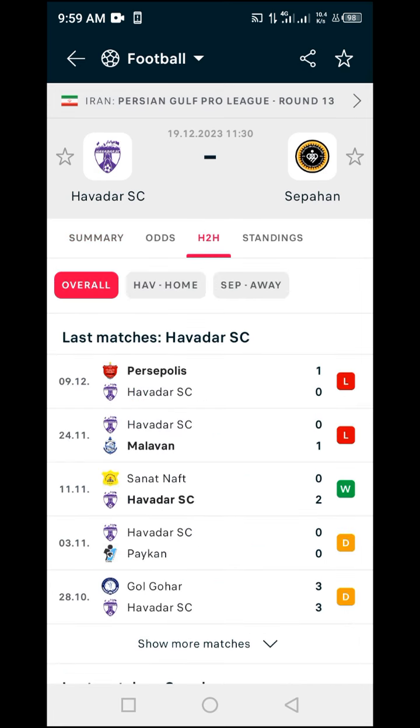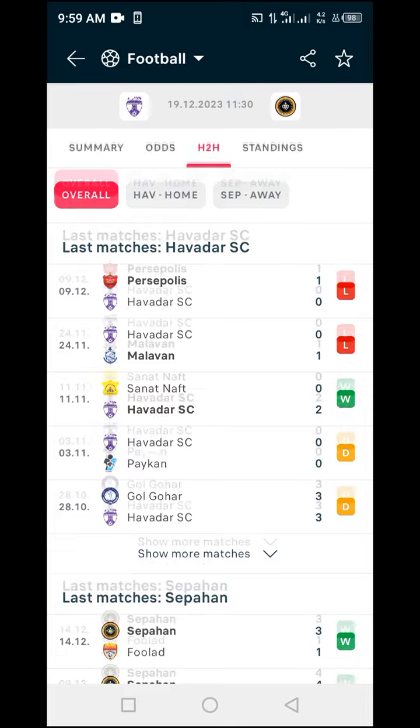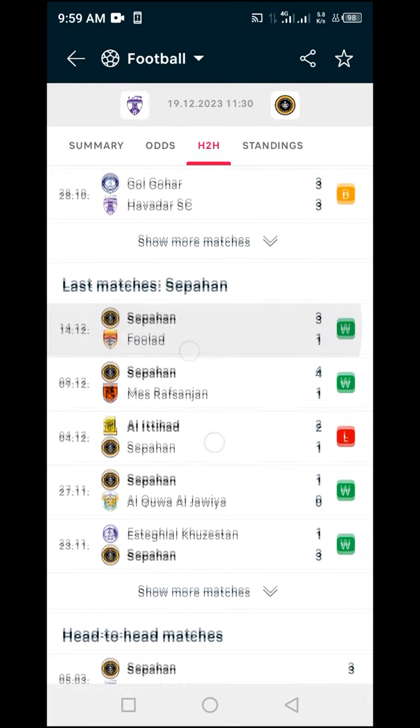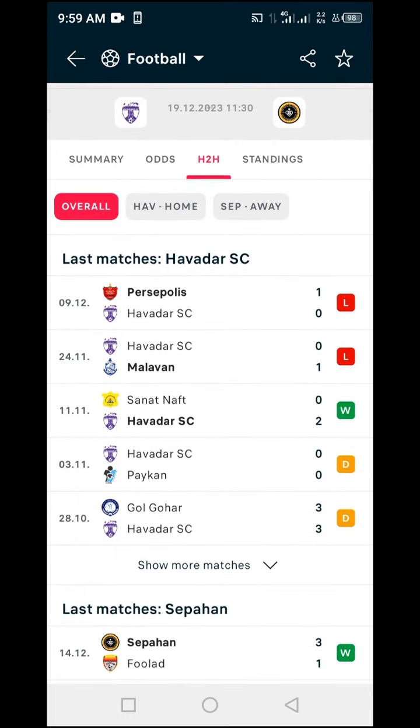Once you click on that, what you are going to see is the most recent games that have just been played by Havada as well as the away team, Sepahan. Now you want to make a comparison of the games being played by these two teams with their opponents, and you are going to have an in-depth idea of what to go for based on the analytics or predictions that have been given to you on YouTube.